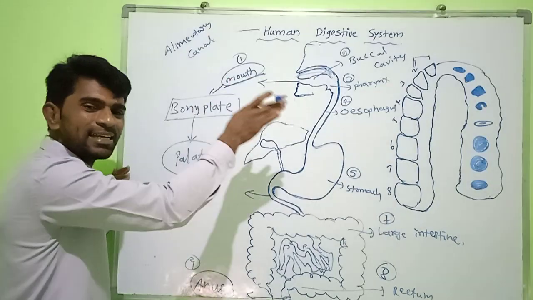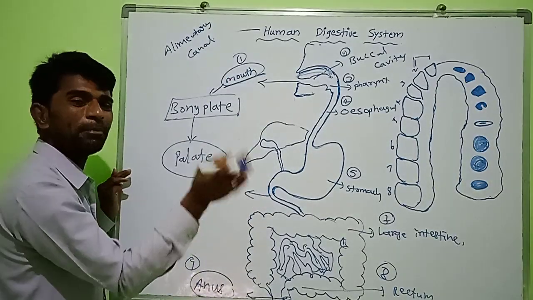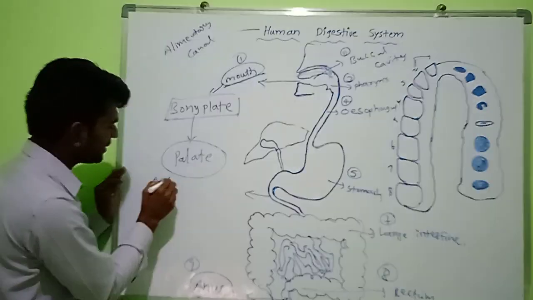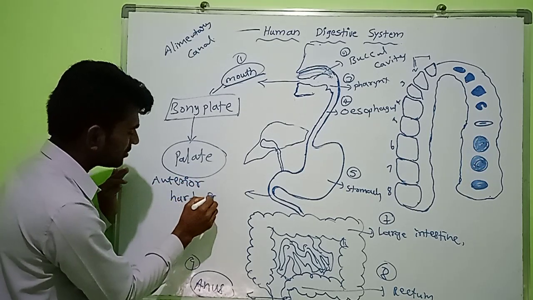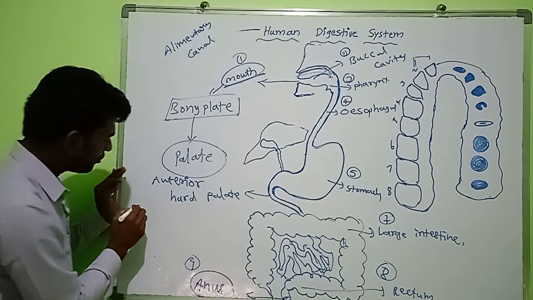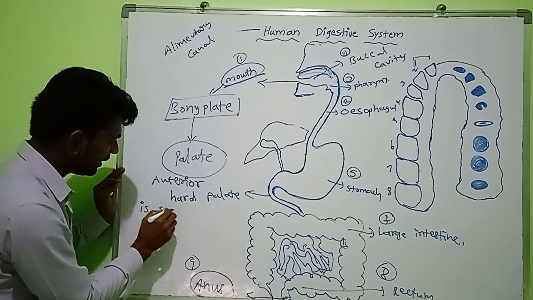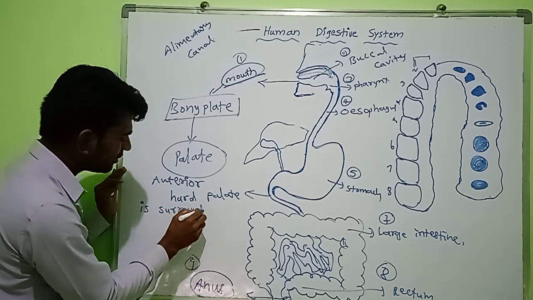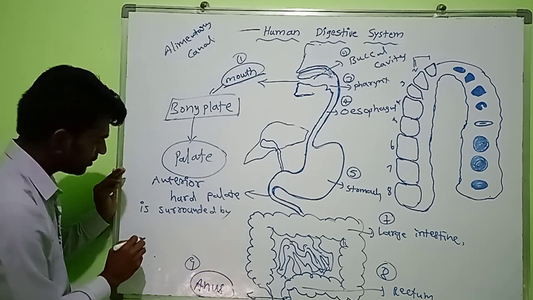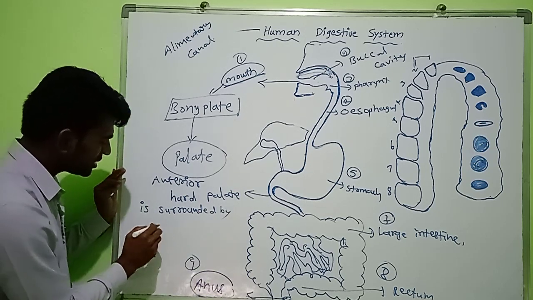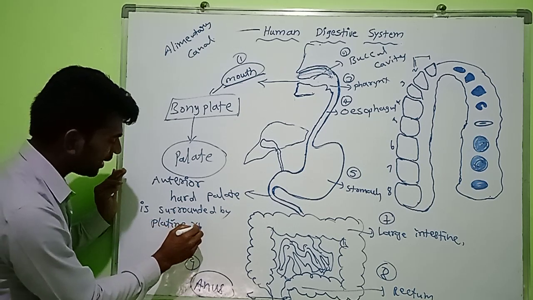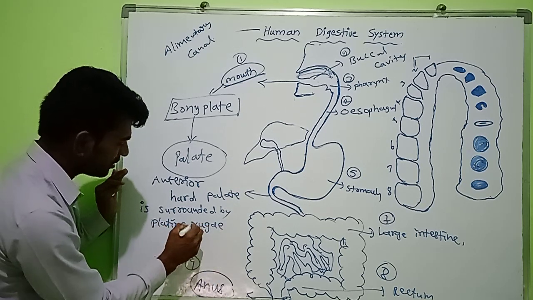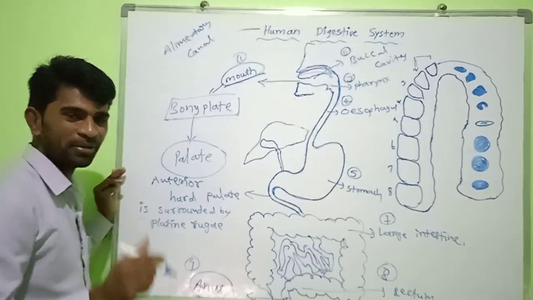The anterior hard palate is covered by a membrane which is called palatine rugae. Understand everybody?